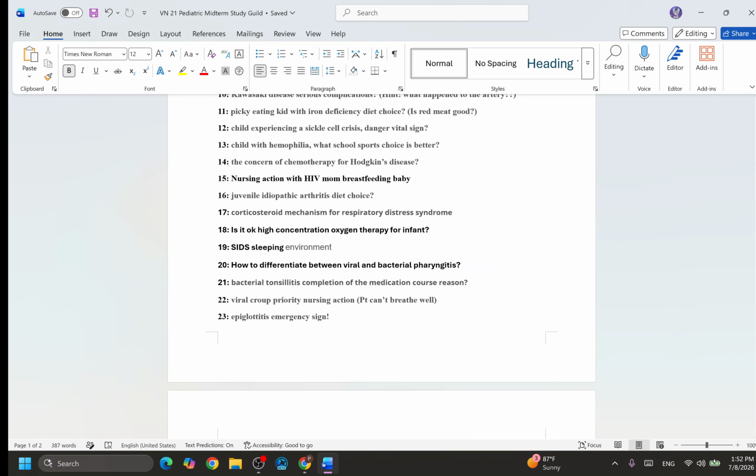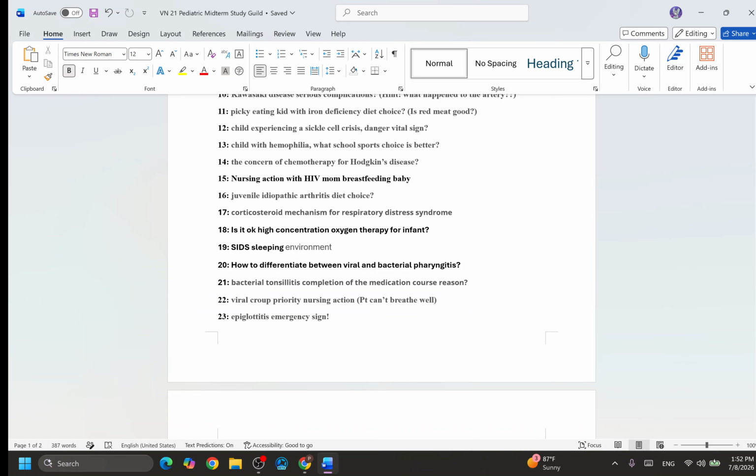Number 16, juvenile arthritis, the diet choice. They're going to ask you, for this kind of arthritis patient, what kind of diet is better? This is some kind of rheumatoid arthritis. So going back to your PowerPoint, you're going to see this patient's condition. What kind of food is better for them? They can eat this kind of food.